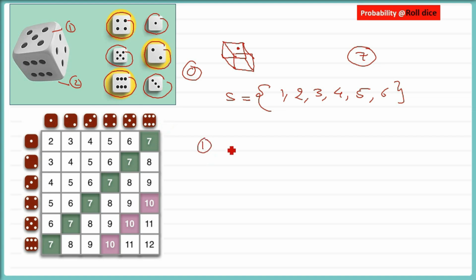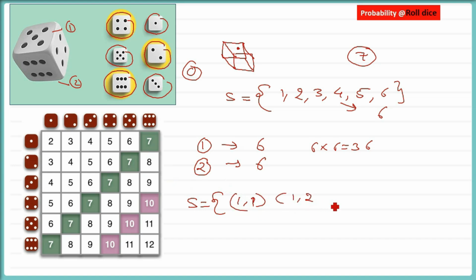These are independent events. That is, one is not dependent on another. The first die can give you from 1 to 6. The second die can also give you from 1 to 6. So the sample space of the first die will be 6, and the second will also be 6. For one die the sample space is 6, but when you are rolling 2 dice, 6 into 6 is the total number of events, that is, the total number of outcomes.